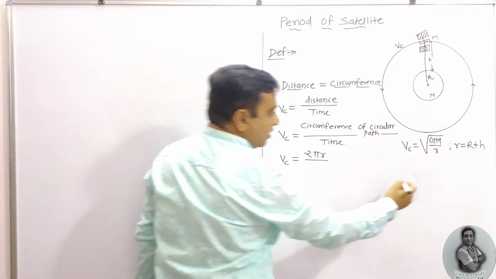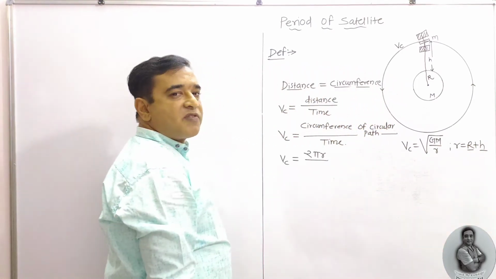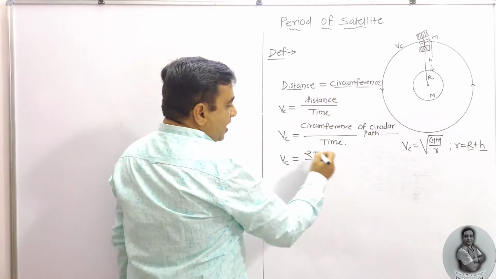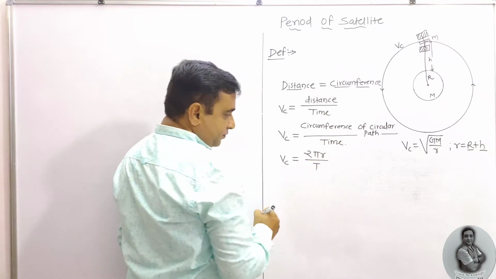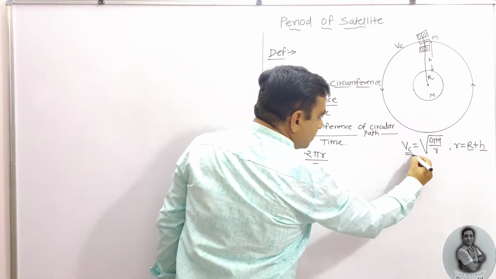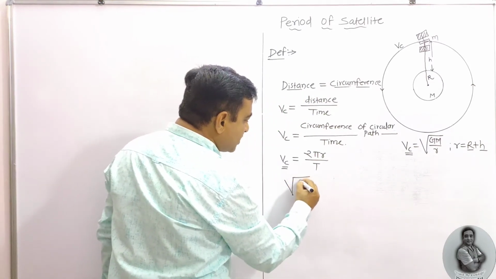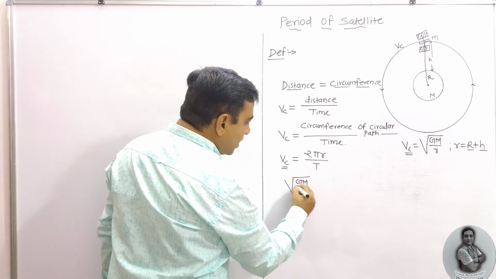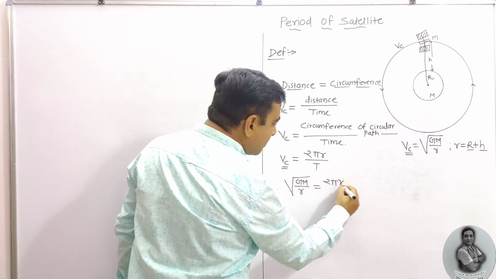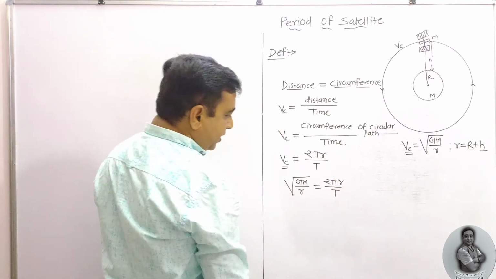So it is r, which is given by radius of earth plus height from the surface of the earth. So Vc is 2 pi r upon t. But we know that Vc already, so we need to equate both. Under root of GM upon small r is equal to 2 pi r upon t.